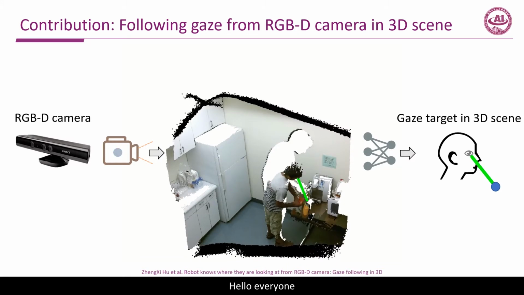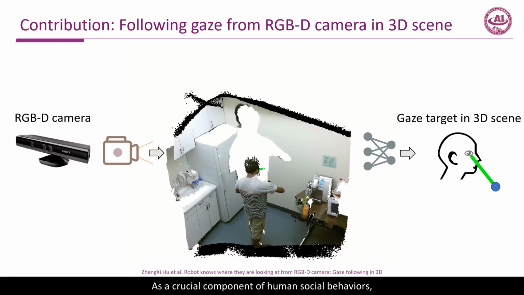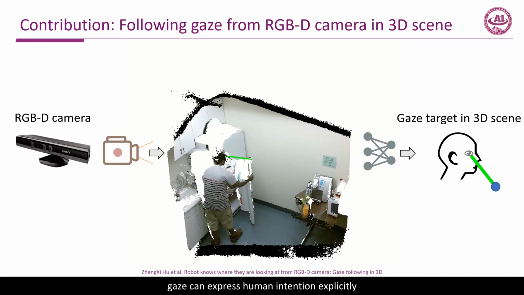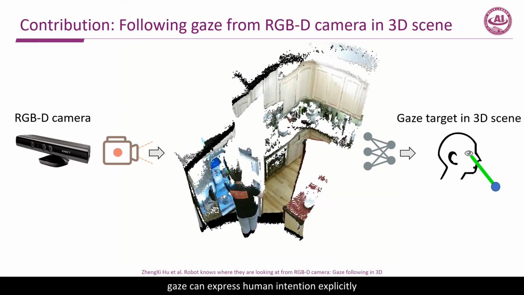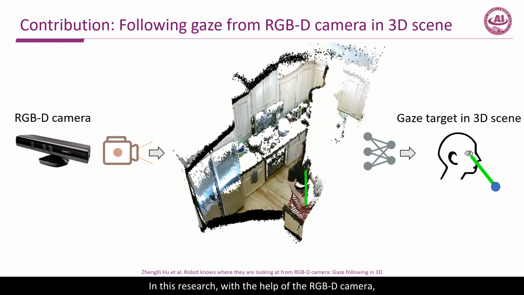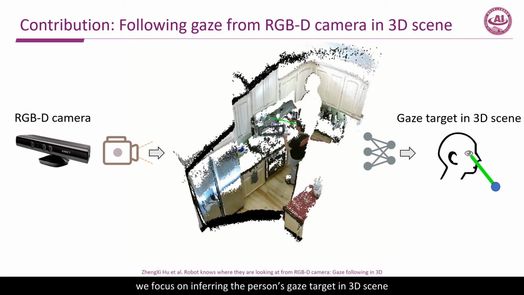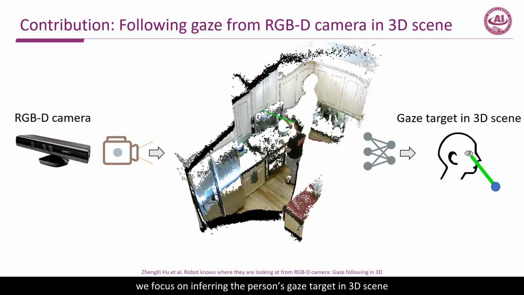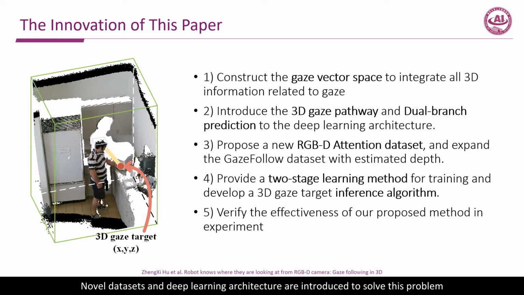Hello everyone. As a crucial component of human social behaviors, gaze can express human attention explicitly. In this research, with the help of the RGB-D camera, we focus on inferring the person's gaze target in 3D scene. Novel datasets and deep learning architecture are introduced to solve this problem.